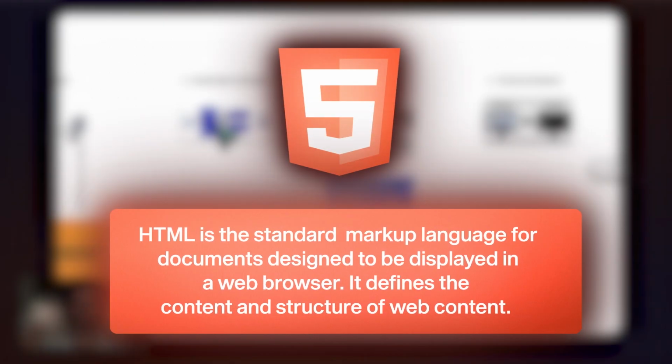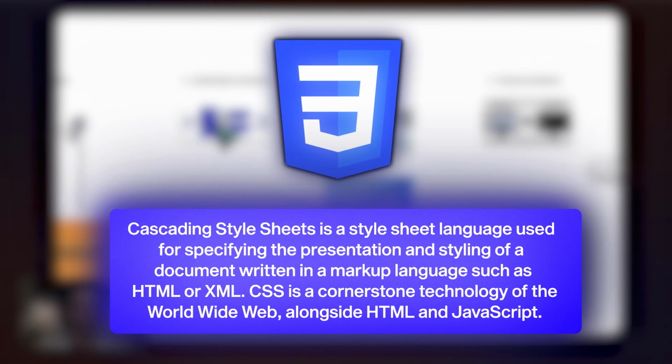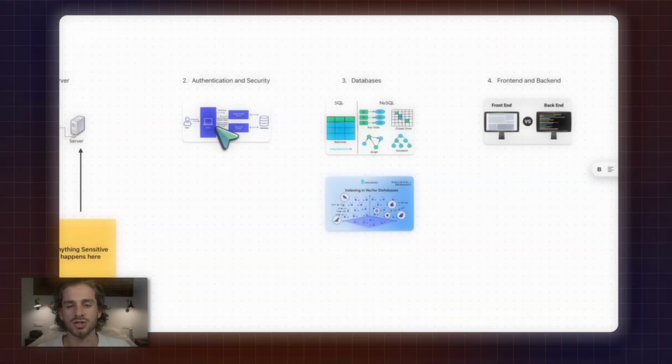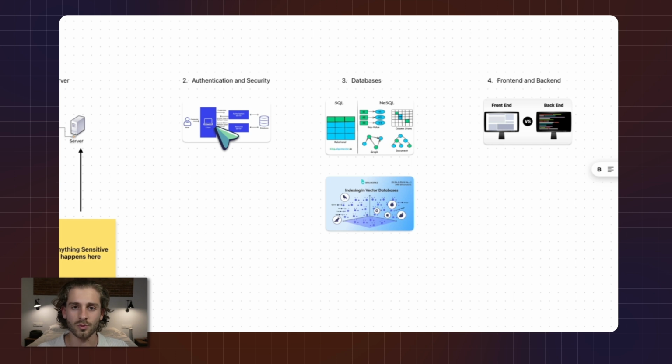So when we talk about HTML, that basically just refers to the structure on the page, where everything's organized. We have CSS, which is the styles, so fonts, colors, etc. Then we have JavaScript, which is basic functioning. So when you click a button, where do you go? Which page do you go to? When you scroll down, what happens? Animations, all of that kind of stuff. So when we talk about that, we talk about the front end.